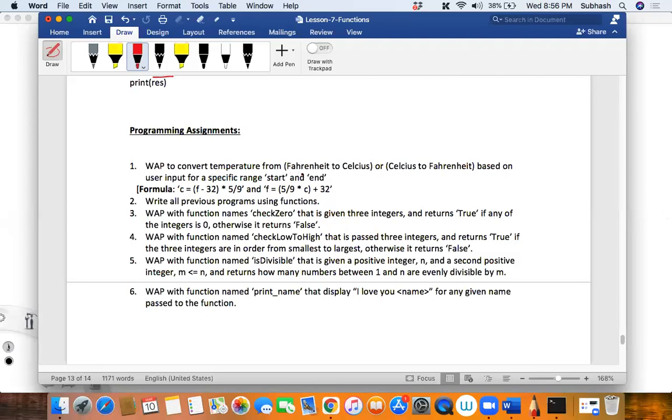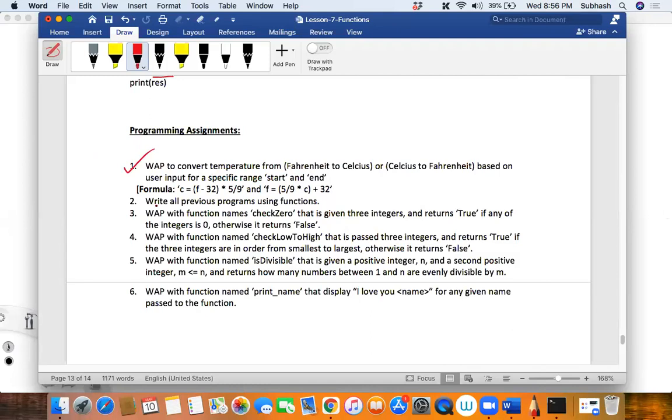For a specific range, start and end, you'll have to pass a start and end to the function and find this out. This is quite easy, right? Using functions you can do it. I think you have already done it earlier without using functions. Now you have to dedicate specific functions for this.